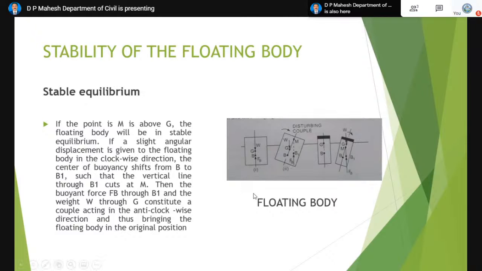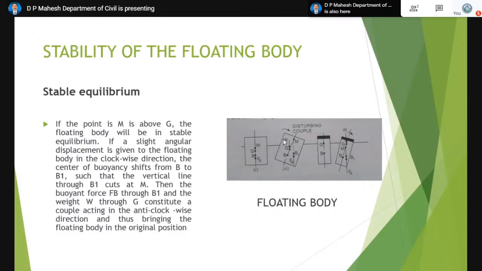Then the buoyant force FB acts through the new position B1, and the weight acts through G. These two together constitute a couple, which is in the anti-clockwise direction. Thereby they tend to keep the body in equilibrium.